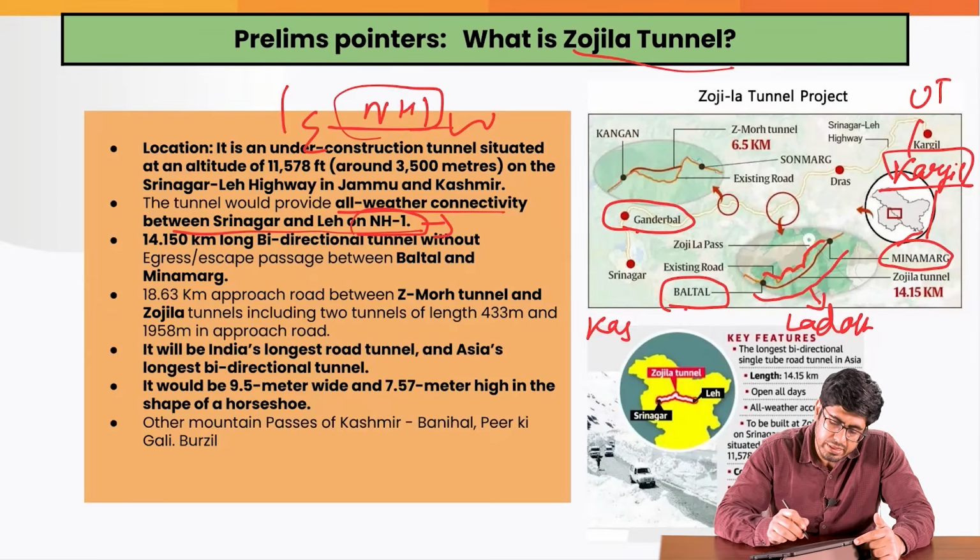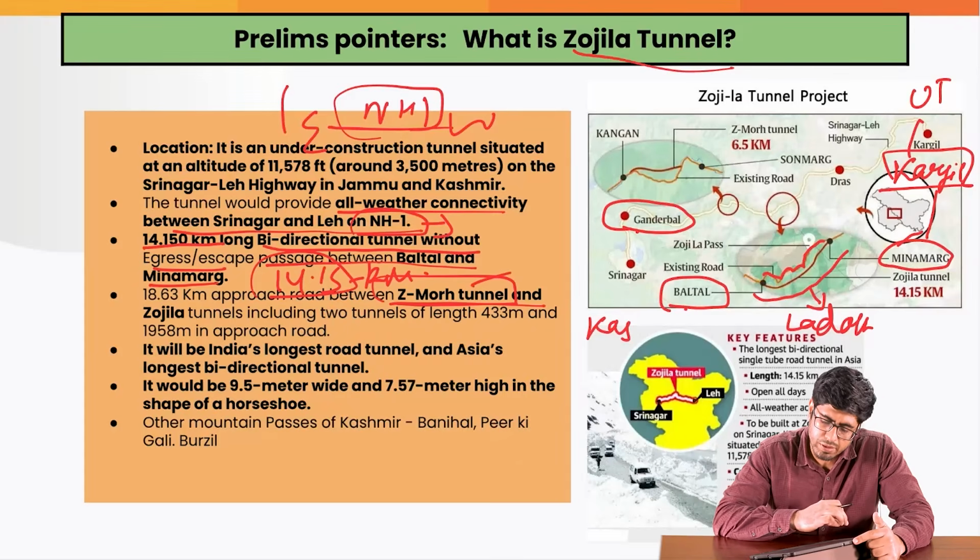Now, you must also know that it is not just a tunnel that we are going to construct. Of course, the tunnel is going to be there, which is going to be around 14.15 kilometers in length. Also, we are going to develop an approach road near this Zojila tunnel, which is already existing, right? So we would be creating a 14.15 km long bi-directional tunnel without any egress or escape passage between Baltal and Minamarg. So it would be one straight tunnel.